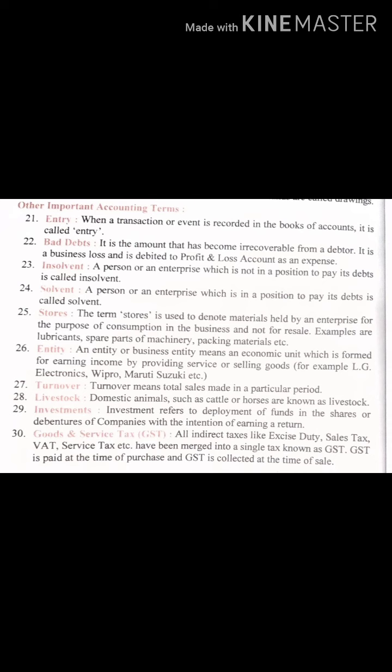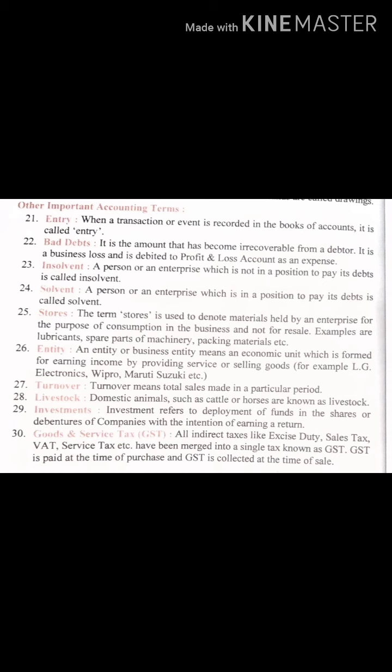Then insolvent. Insolvent means that the person is totally bankrupt. No balance is with that person. He is declared insolvent by the law. So insolvent means a person or an enterprise which is not in a position to pay its debt. Now solvent: a person or an enterprise which is in a position to pay its debts is called solvent. Solvent is the opposite of insolvent. The one who has a good balance in their bank account is known as solvent, or you can say enterprise.